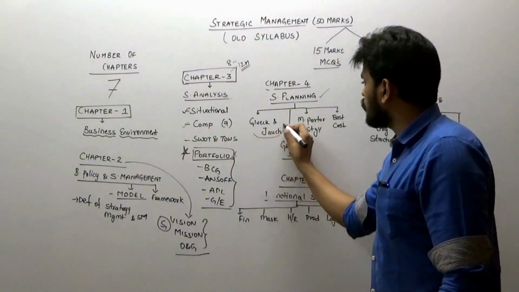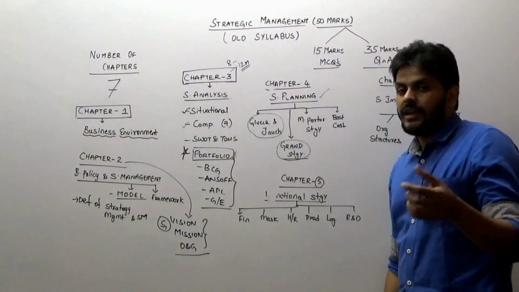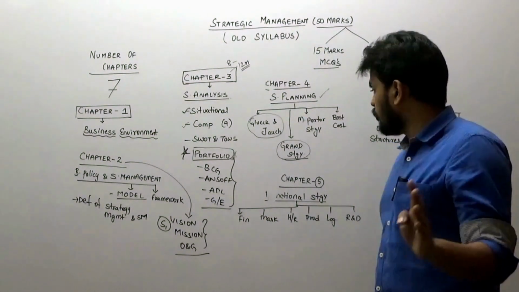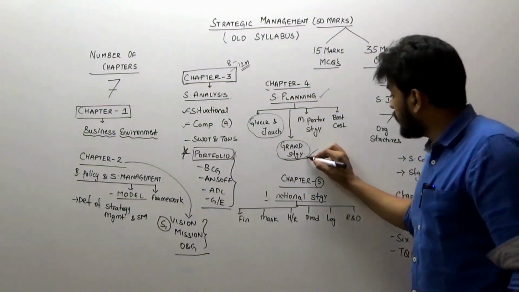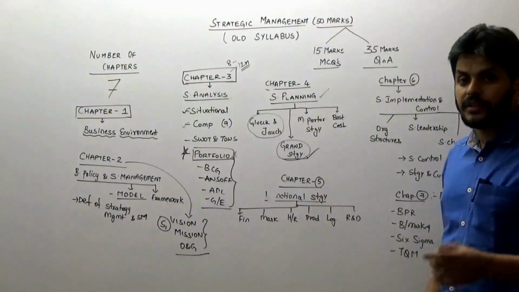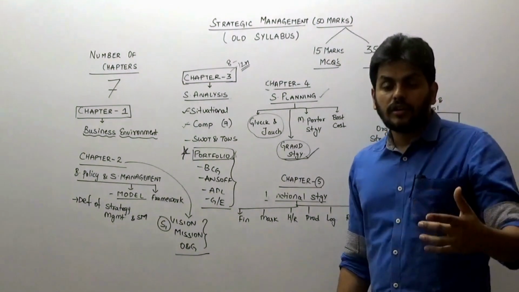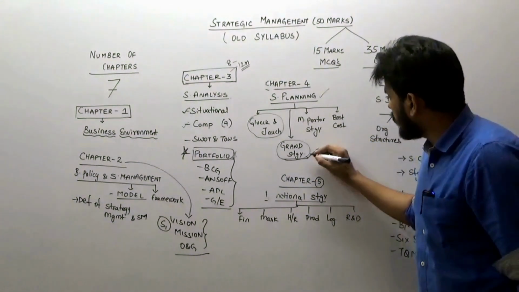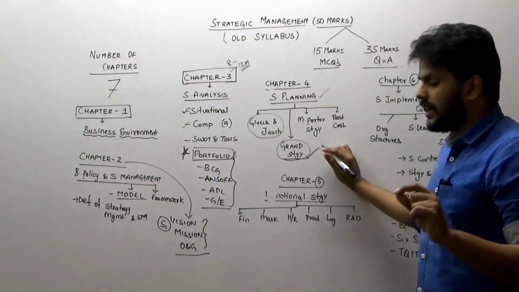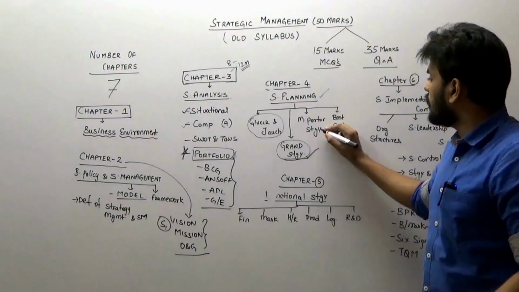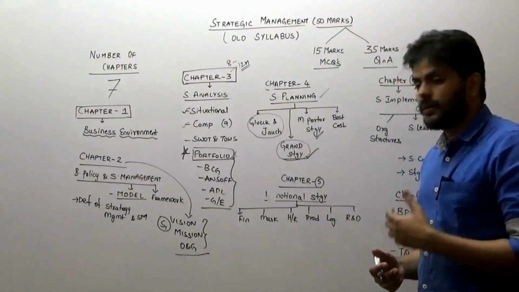So technically Glueck and Jauch strategies and Grand strategies are the same, and Glueck and Jauch strategies are not much emphasized. Stability, expansion, retrenchment and combination only. But then stability, expansion, retrenchment and combination are explained in a detailed manner in the Grand strategies. So go through all those: intensification, diversification, concentric, conglomerate, vertical, horizontal. This part of Grand strategies should not be missed, because take it from me that there is again a definite question from there. Then you can read the 3 strategies from Michael Porter: cost leadership, differentiation and focus. You can go through that.